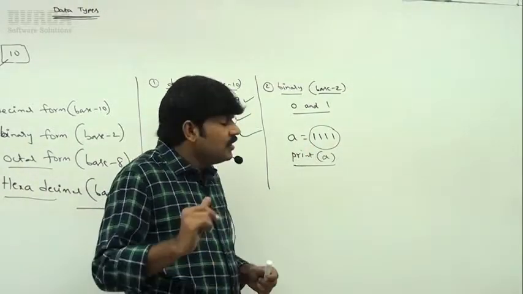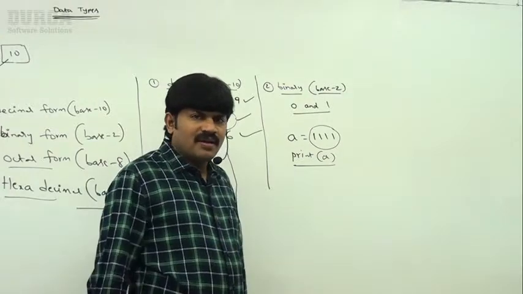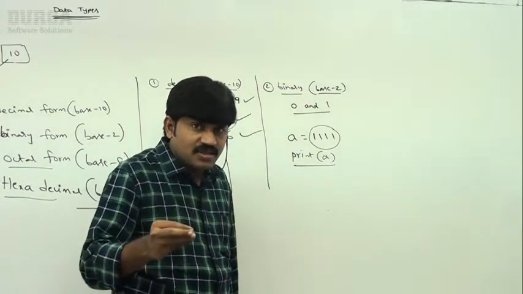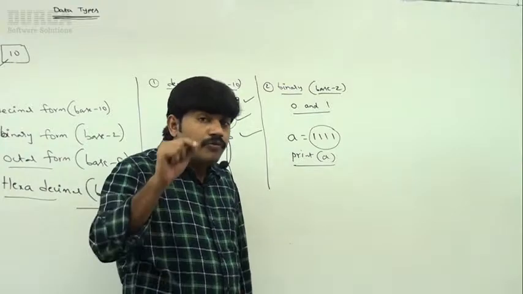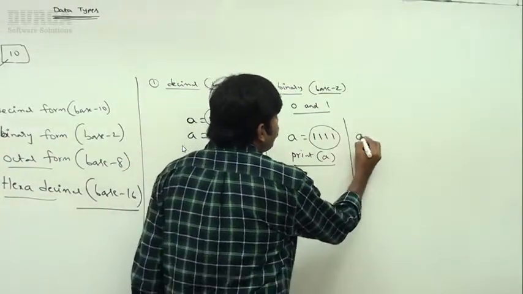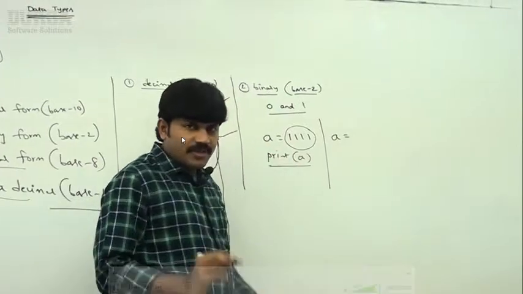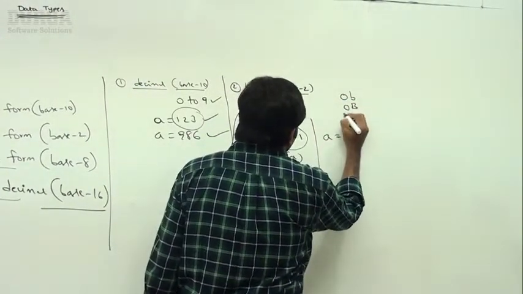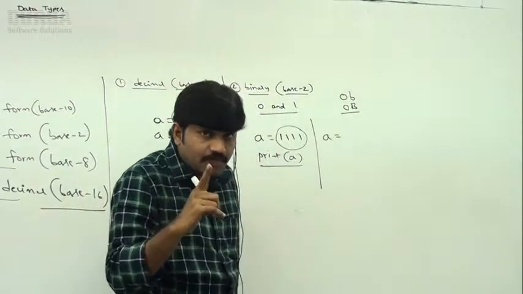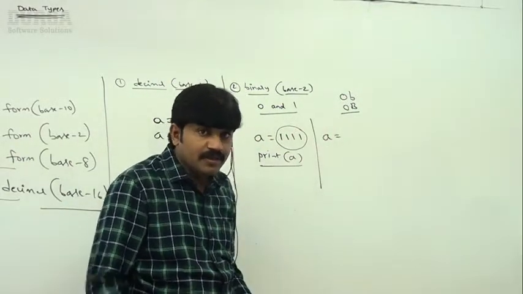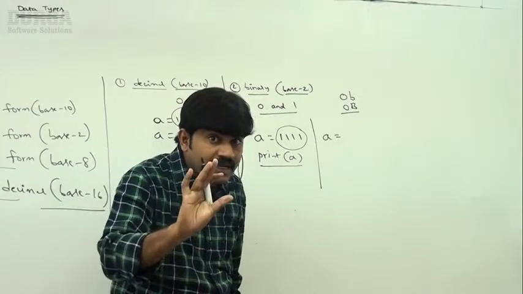Now I have to convey to Python to consider this as a binary value. How can you specify that? Very simple. If a number is prefixed with 0b (small b) or 0B (capital B), it is considered a binary number.